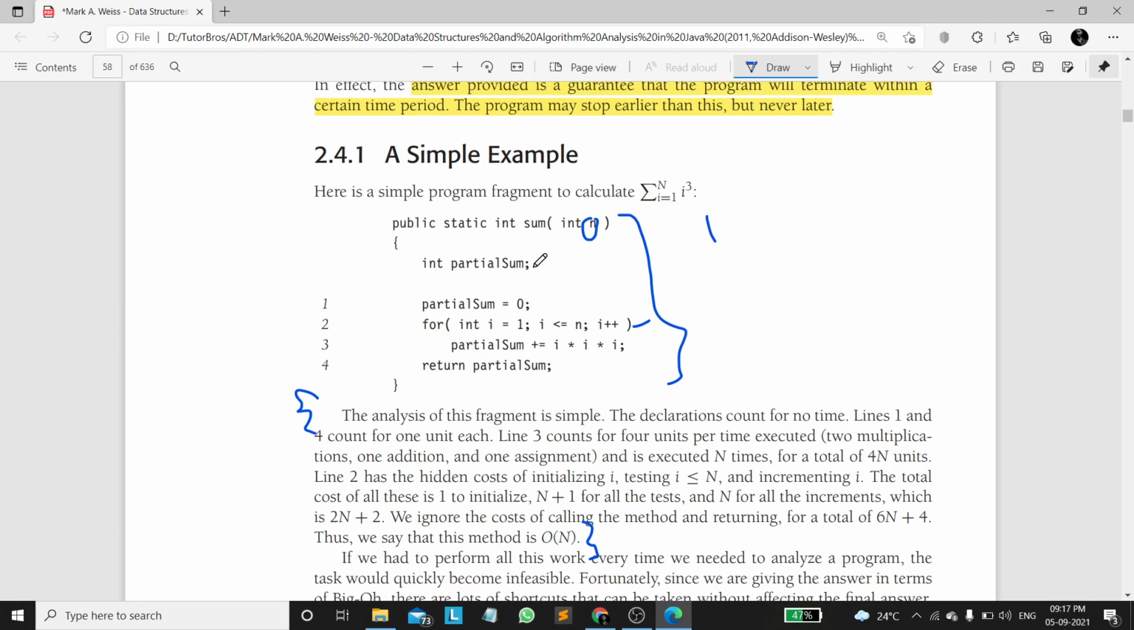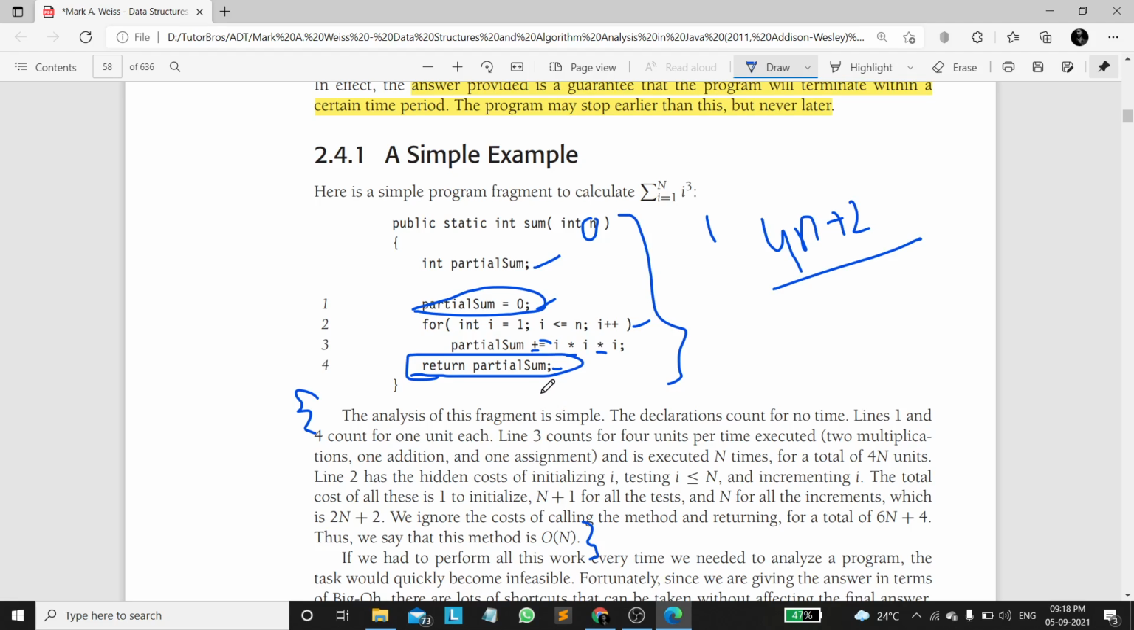This initialization, this declaration takes unit amount of time, this return takes unit amount of time, and here this star takes unit amount of time, this star takes unit amount of time, this plus takes unit amount of time, this assignment takes unit amount of time. In total, in this loop there are 4 unit amounts of time, which sum up to 4. Now this 4 is executing n times, plus 2 unit times for the sum declaration and the return, so 4n plus 2.